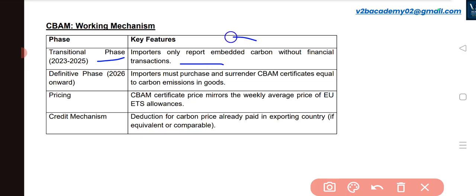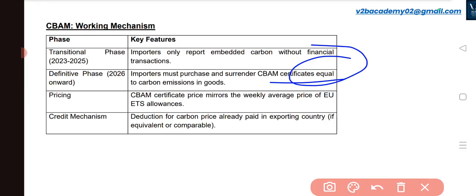So importers only report the embedded carbon without financial transaction. In the definitive phase, which starts from 2026, importers must purchase and surrender CBAM certificates equal to the carbon emission in the goods. So for example, if you are emitting certain units of carbon, equal to that you need to purchase the CBAM certificates, so that in that way you are paying the taxes to the European Union.